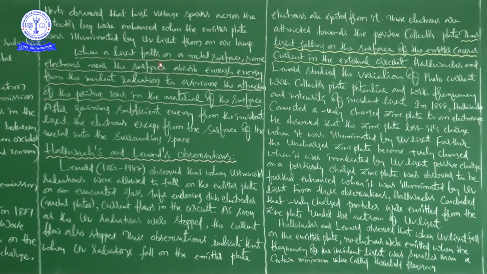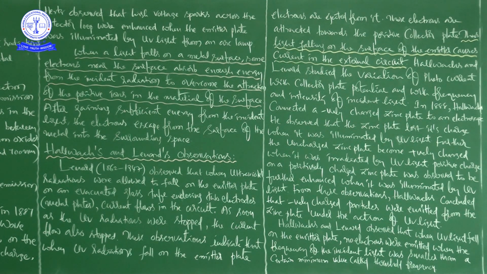So when a light falls on a metal surface, some electrons near the surface absorb enough energy from the incident radiation to overcome the attraction of positive ions in the material of the surface. Please understand, in a metal surface the electrons are negative, and positive charges, positive ions, are also present.